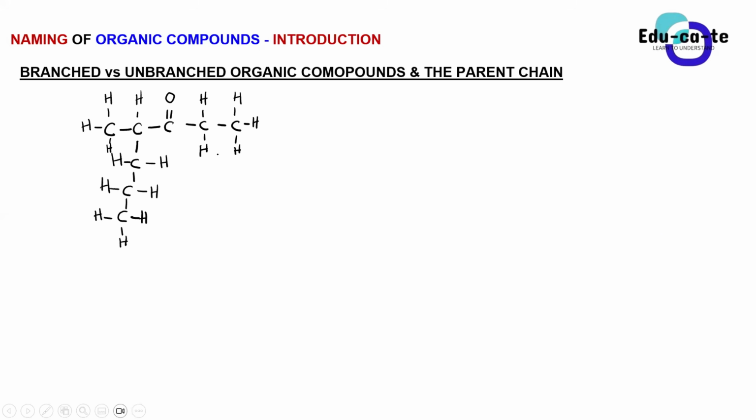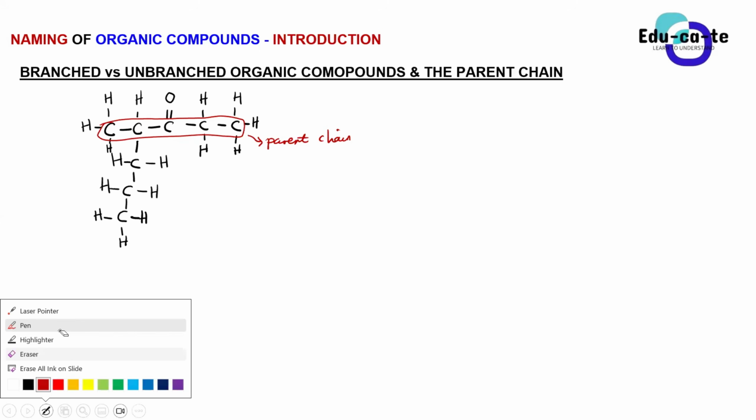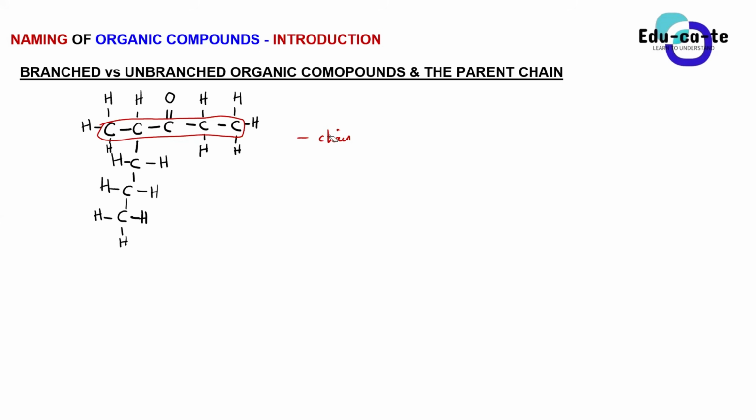Guys, I want to clear this confusion now. The straight chain is not always the parent chain. Since we always highlight the straight chain, you might assume that it is obviously the parent chain, but it is not really like that. Remember, for it to qualify as a parent chain, what must happen to it?